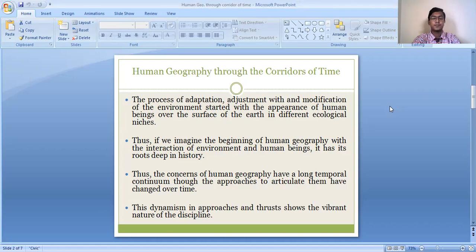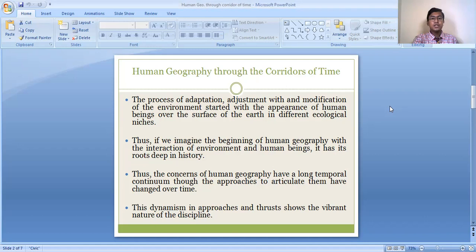Human beings existed in different ecological and environmental conditions. In these different conditions they adapted and adjusted, and they caused some changes.